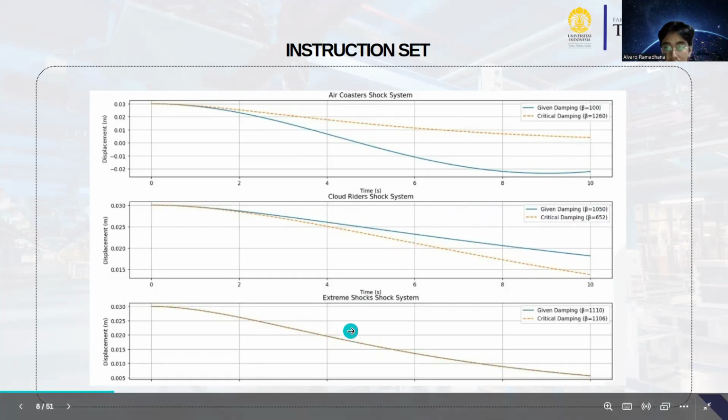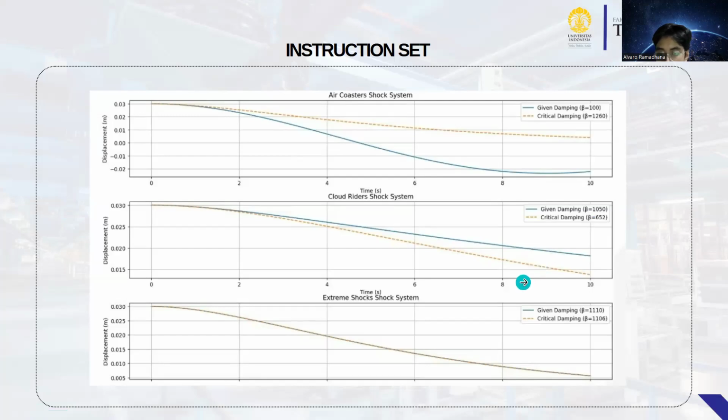And last, the Extreme Shock system, given damping 1110. The blue line, and the orange line represents the displacement with a critical damping coefficient of 1106. The displacement starts at 0.03 meters and decreases at a similar rate to the given damping, reaching zero almost simultaneously.